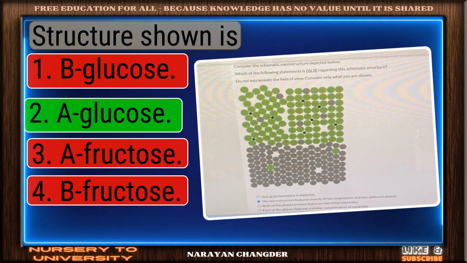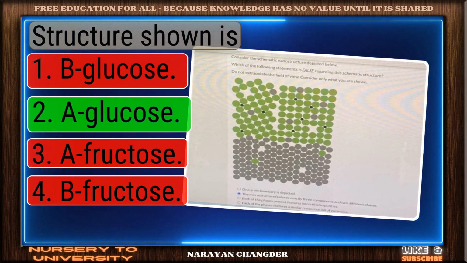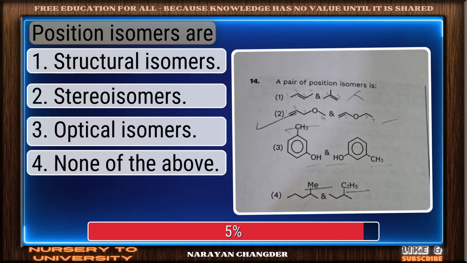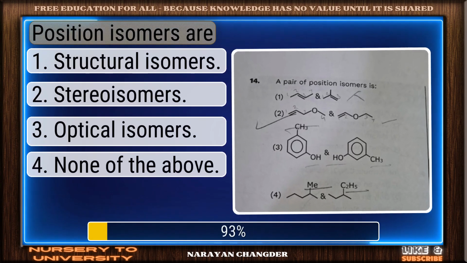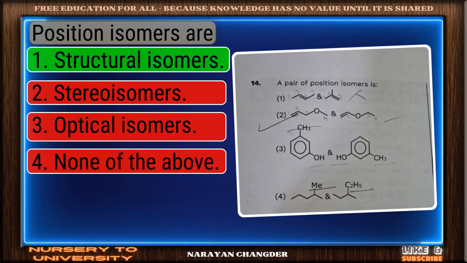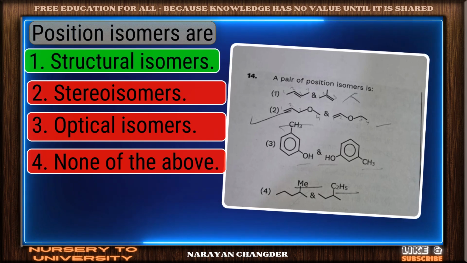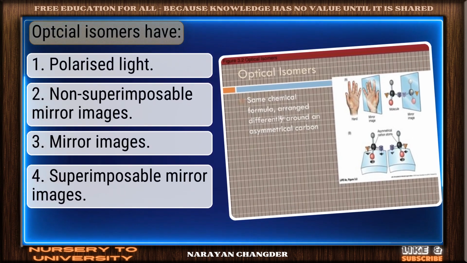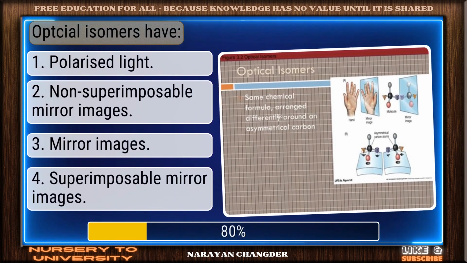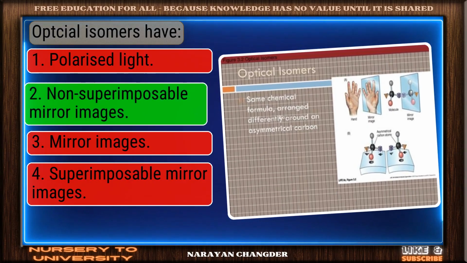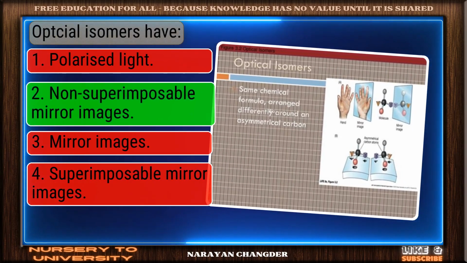Right choice. A glucose is the best answer. Position isomers are. Valid point. Structural isomers is true. Optional isomers have. You're right. Non-superimposable mirror images is the correct answer.